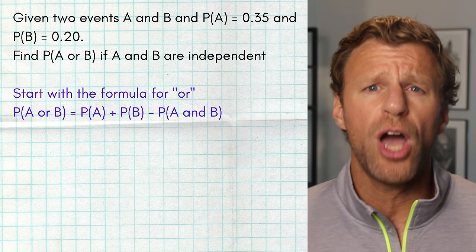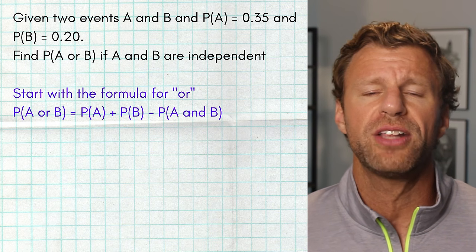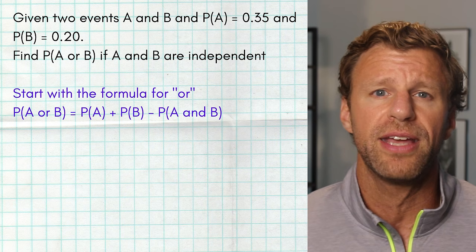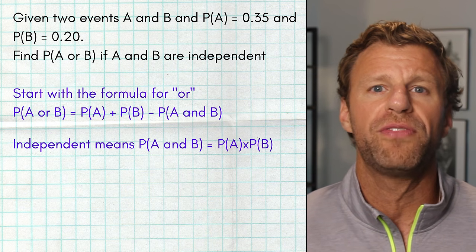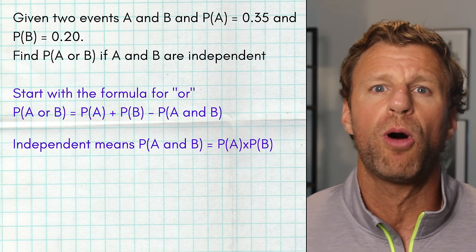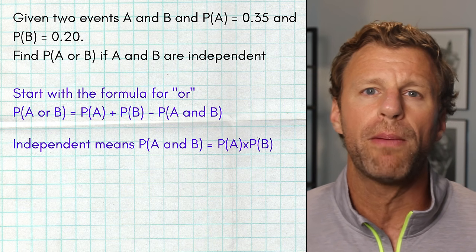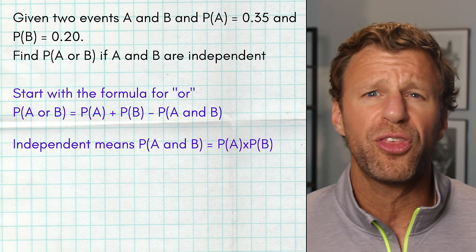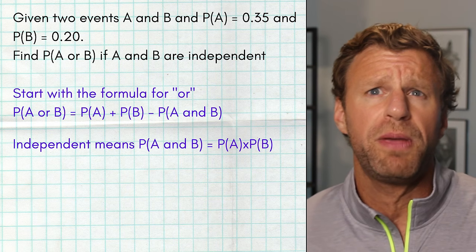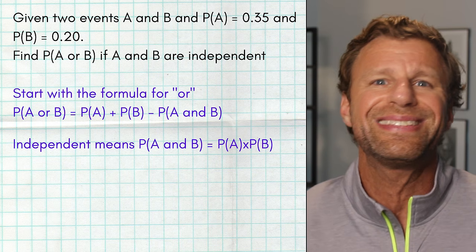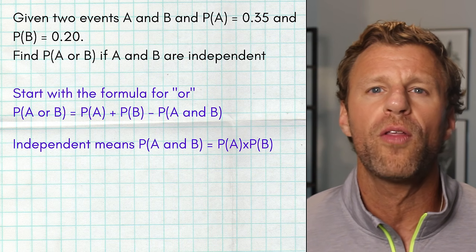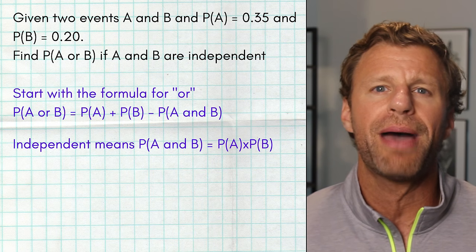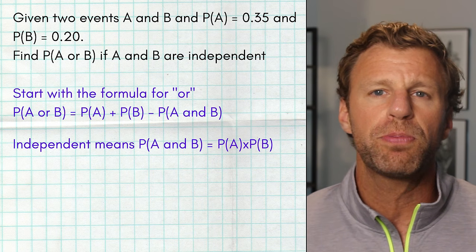Now, what do we know is true when two events are independent? Well, when A and B are independent, it means that to find the probability of A and B, all you've got to do is multiply the probability of A times the probability of B. Normally we'd have to think about, does A change B? But remember, when they're independent, it doesn't. A and B don't affect each other. And that is why, when they're independent, the probability of A and B is automatically the probability of A times the probability of B.